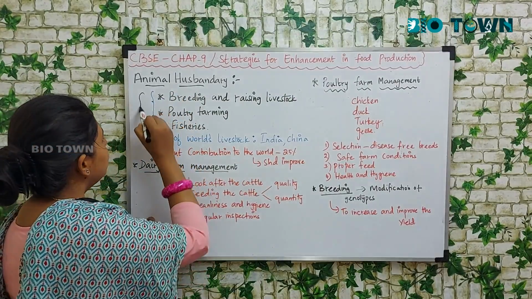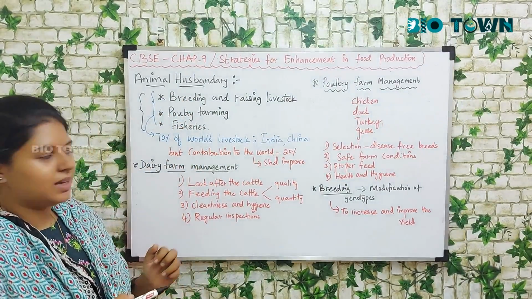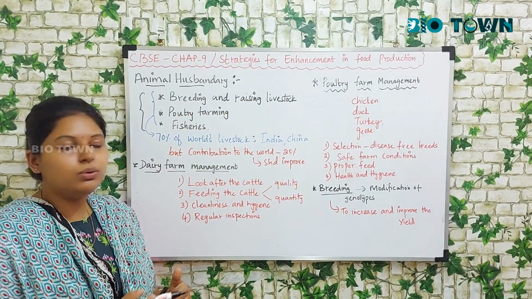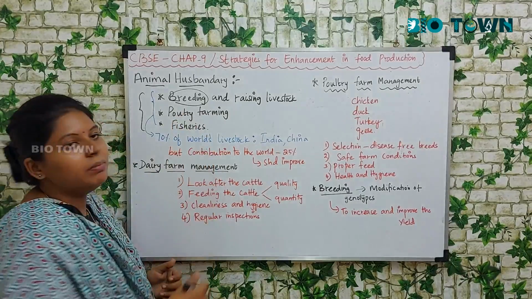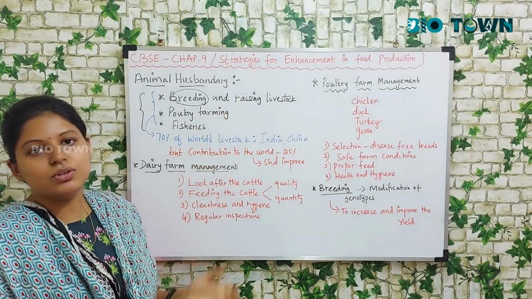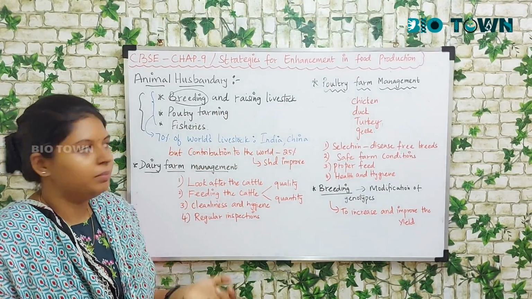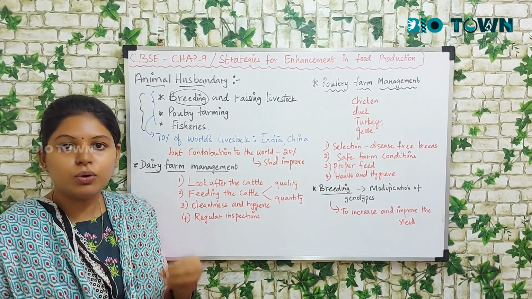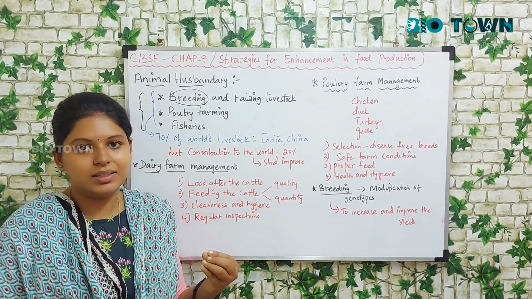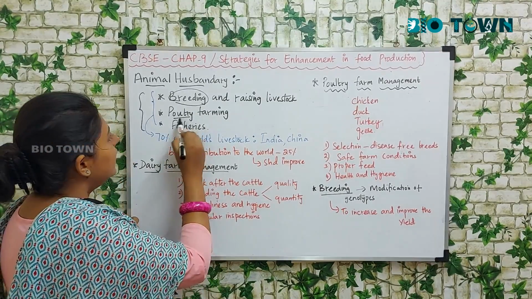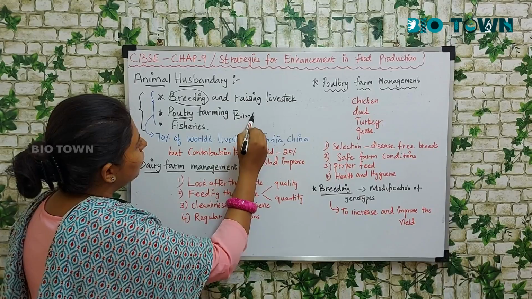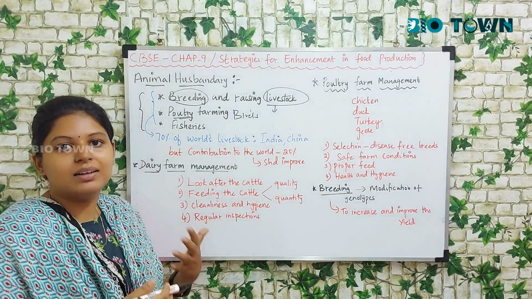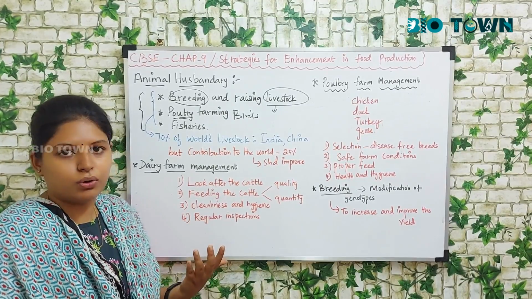So first we have three important points under animal husbandry. One is breeding and raising of livestock. Breeding is making them reproduce, and raising of livestock, you feed them. Next is poultry farming. What is poultry farming? You have to grow and rear the birds. Poultry basically deals with birds. Livestock basically deals with cows, the cattle, lambs, sheep, goat, all of them.